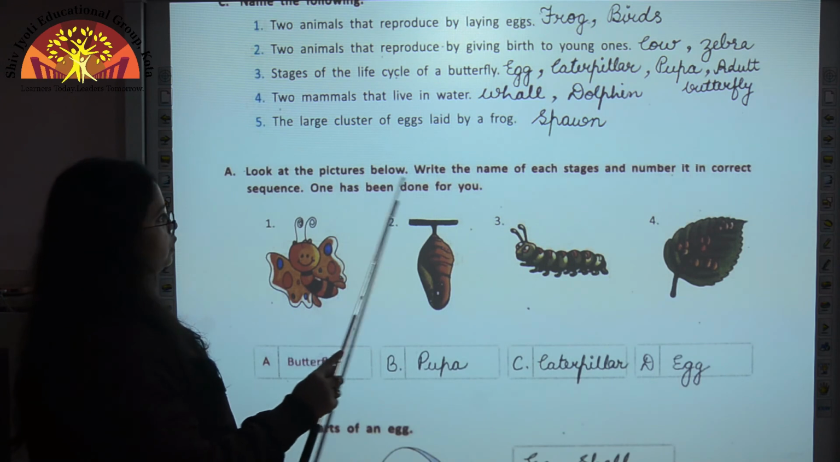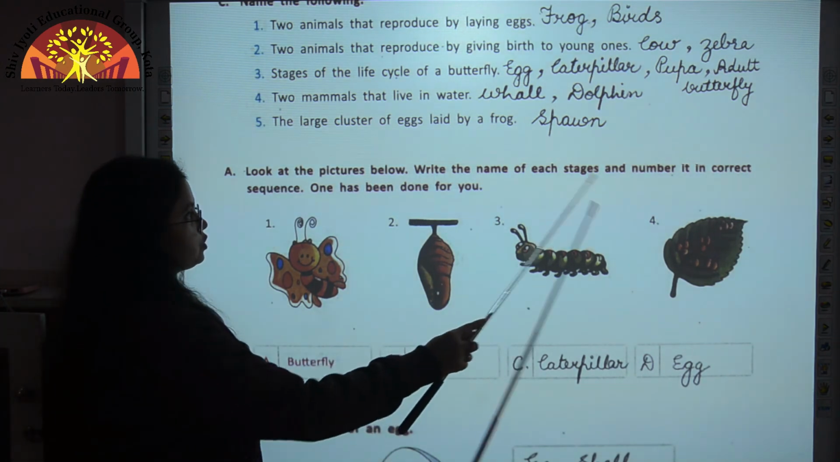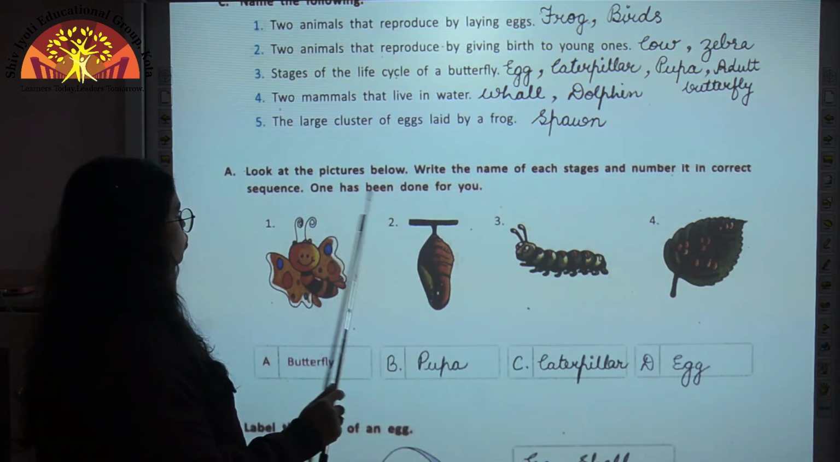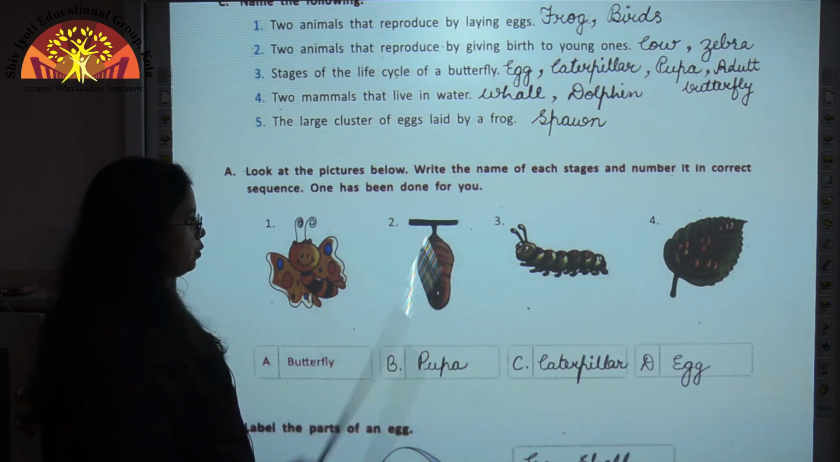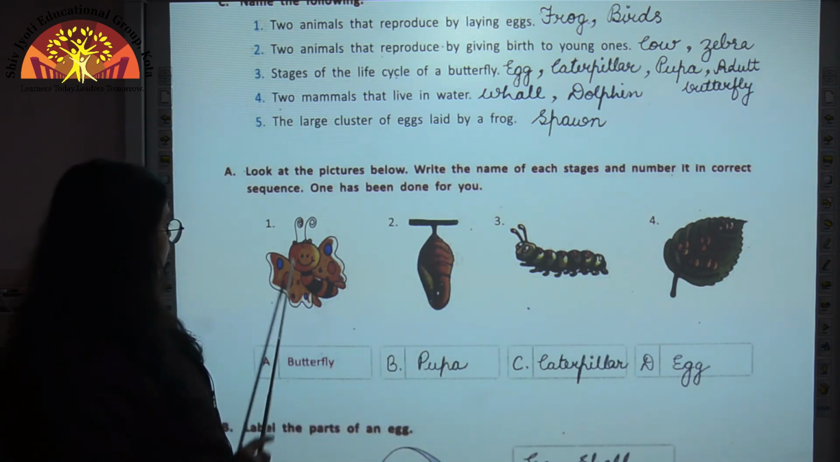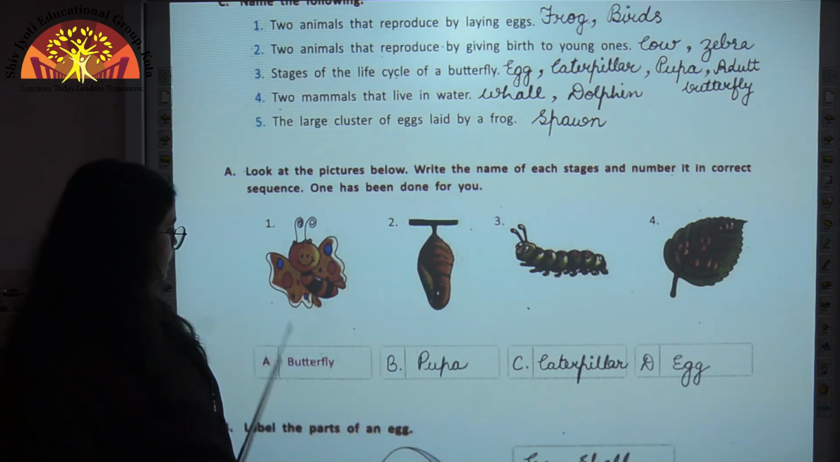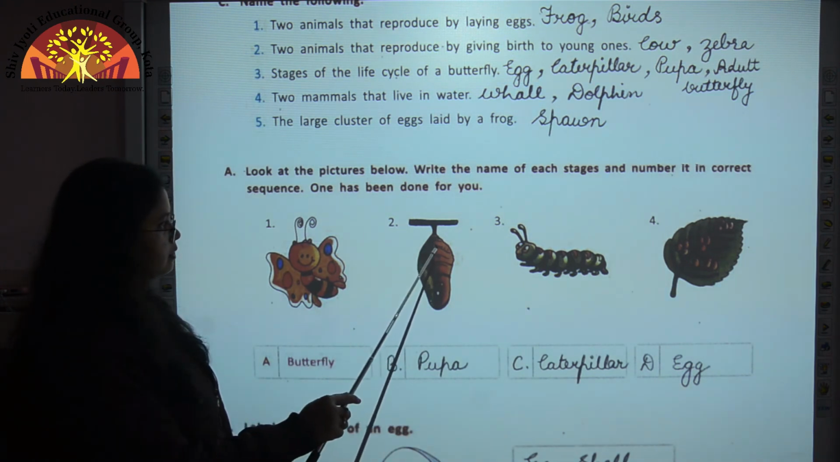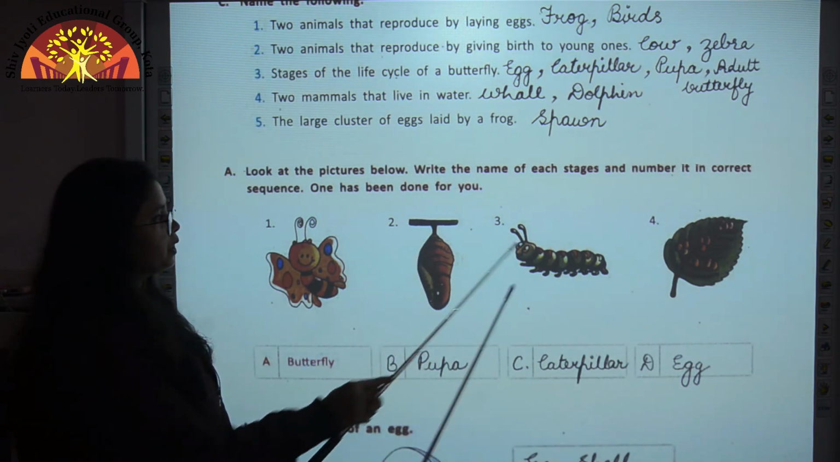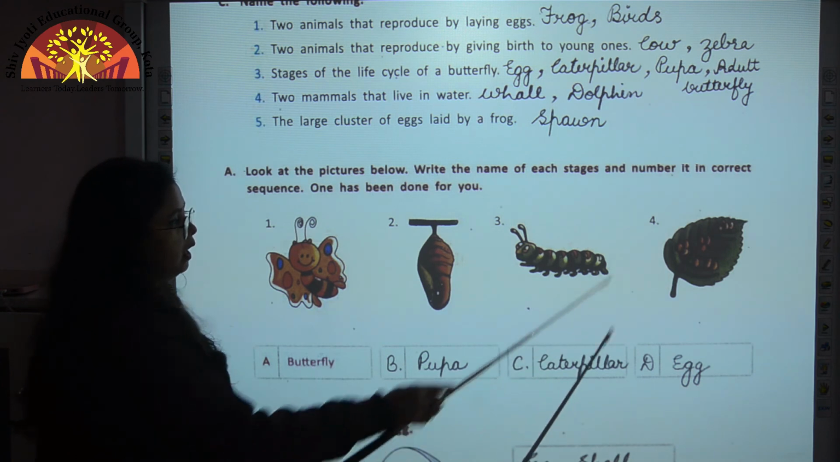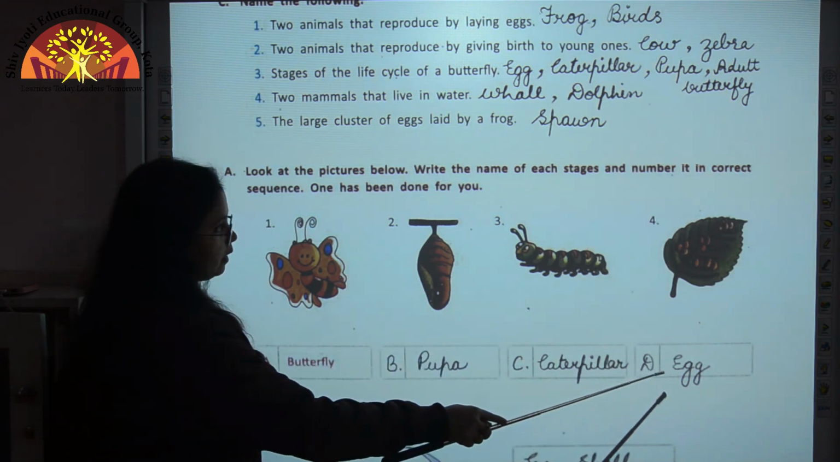Now we come to the next question. Look at the picture below. Write the name of each stage and number it in correct sequence. One has been done for you. So children, you can see here, this first stage is butterfly. Second stage here is pupa. Third stage is caterpillar. And fourth is egg.